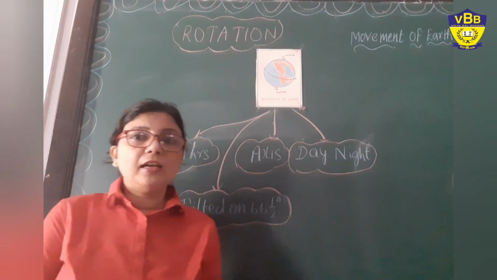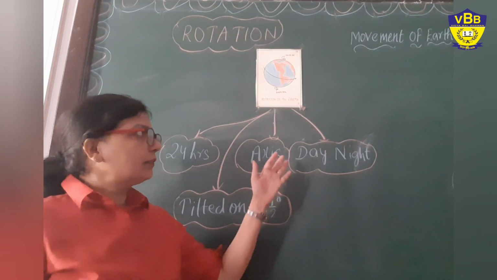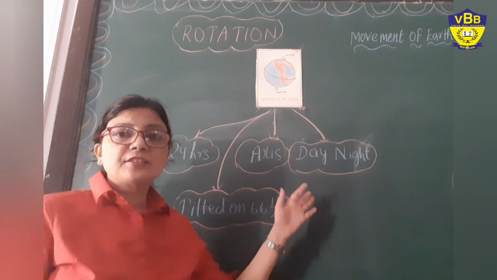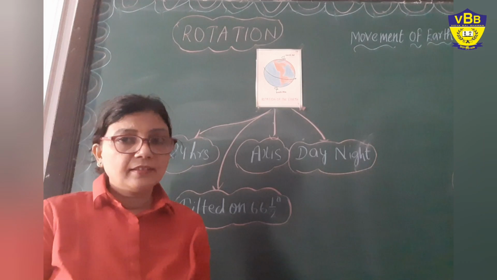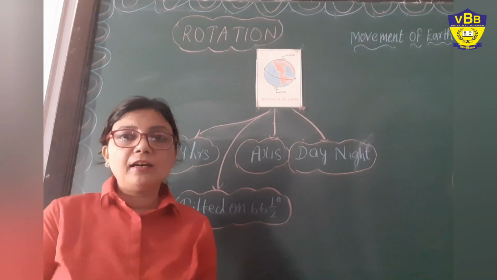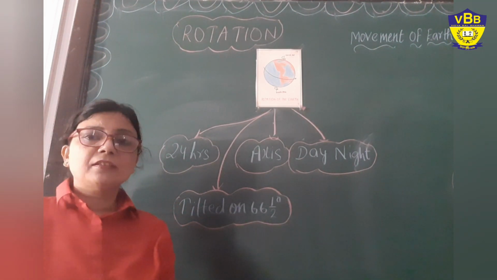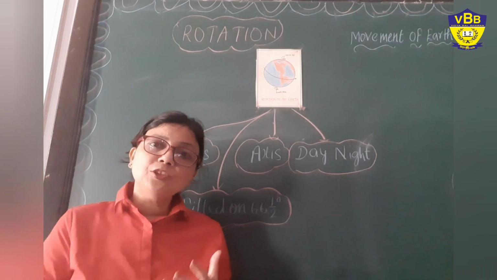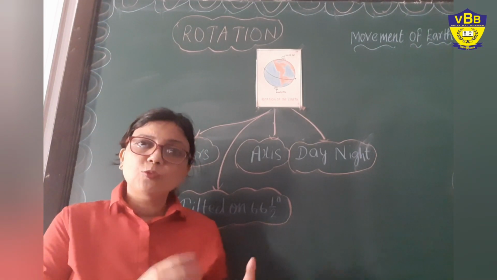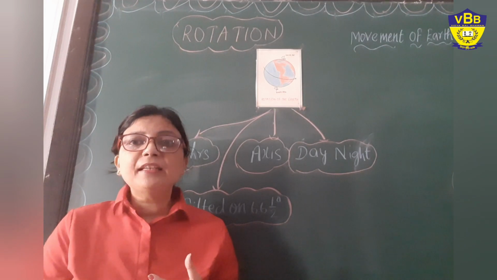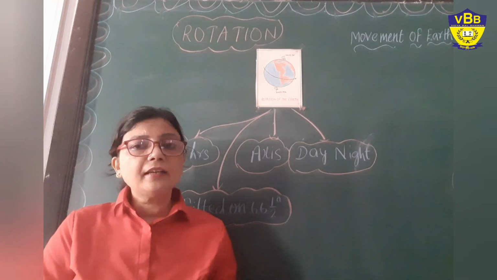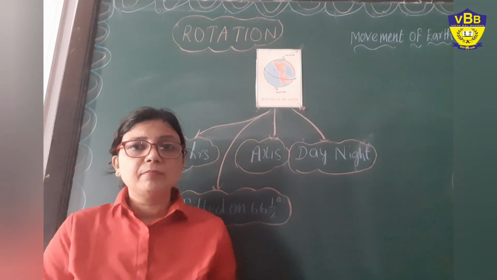So now, as I told you that rotation causes day and night, right? When you are staying in the northern hemisphere and your earth is tilted towards the sun, you will be getting the sunlight, right? And you have the daytime.